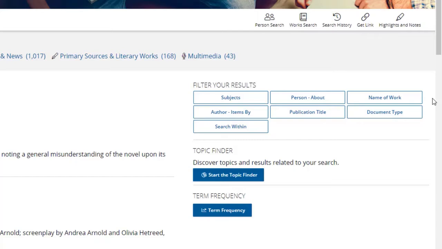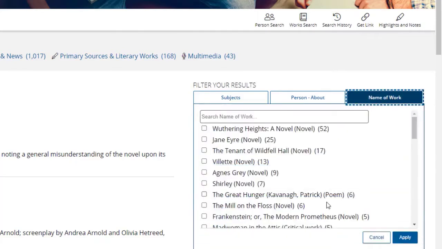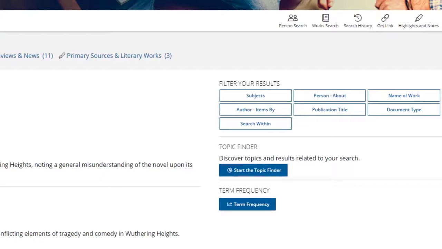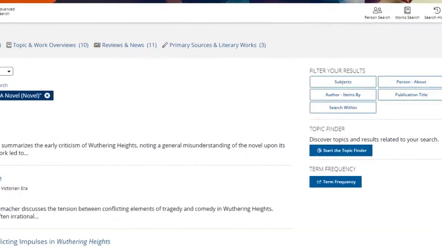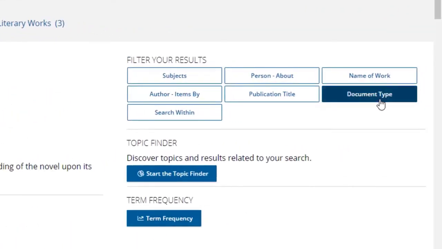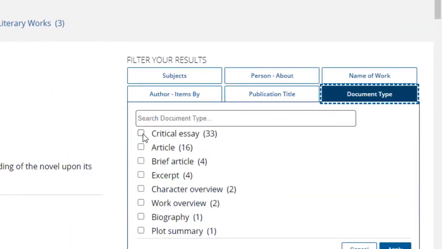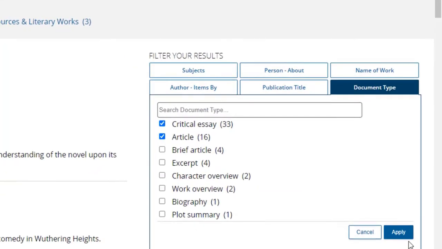When you get lots and lots of results, make sure you apply the name of work filter so you get critical essays that focus specifically on your book, not just a critical essay that may mention your book in passing. When I apply the name of work filter, that brings things down to 52 results. That's still a lot, so I'm going to filter for document type next, and I'm going to select critical essays and articles.